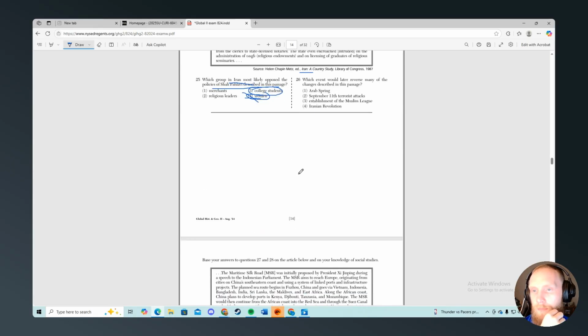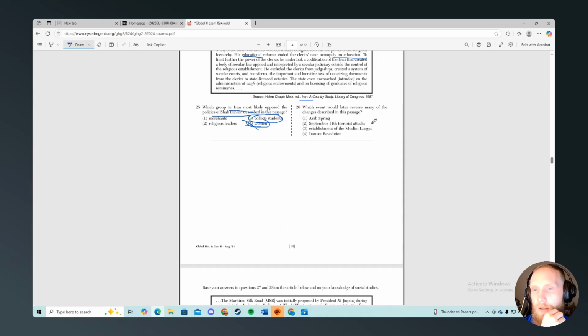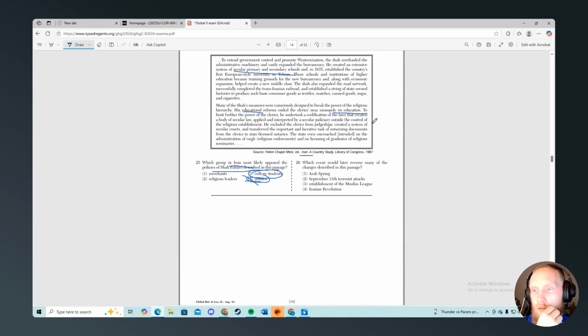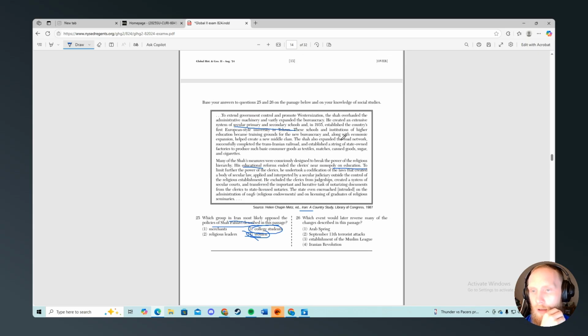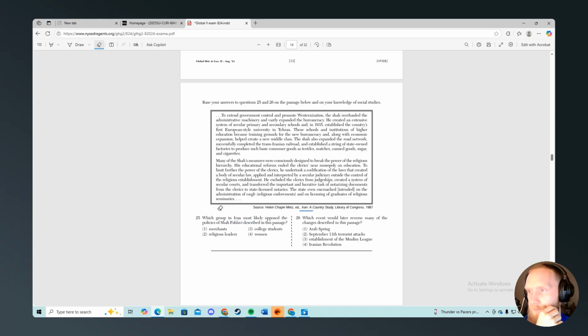Yeah. Which event would later reverse many of these changes? Oh, wait. Hold on a second here. This is a trick question. Okay. So I just got suckered in, but this felt wrong. Let me highlight some key things here.